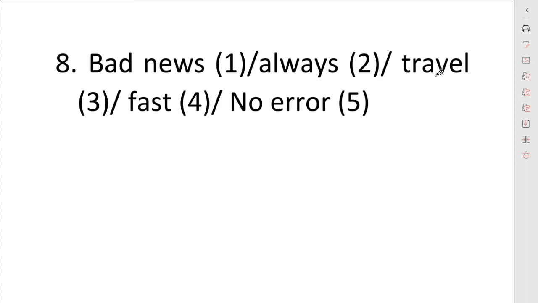Now next. Bad news always travel fast. Here we have "bad news". What is news? News has the full form north, east, west, south. It is a singular noun. So news always travel, instead of travel we will use "travels", because we know that with a singular noun we use s or es in the verb. So news is singular, so according to it we will use "travels" instead of "travel".